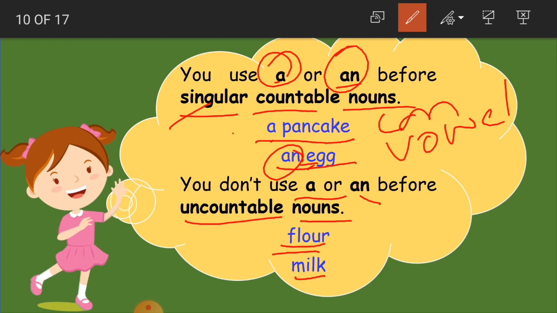For this pancake, I ate a pancake, in the sense I ate one single pancake. Mother gave me an egg. So I am using an here. So mother gave me an egg to eat. Okay. So remember, children, for singular countable nouns we use a or an, and for uncountable nouns we don't use a or an before the nouns. Clear?